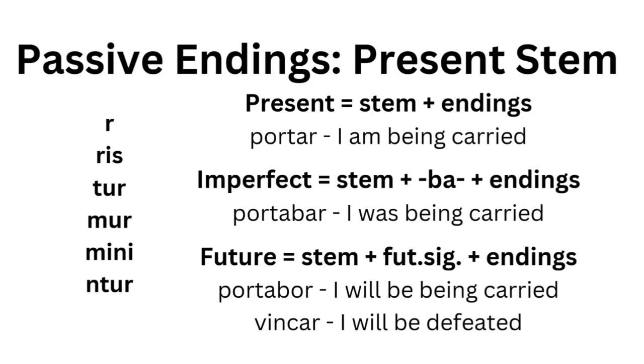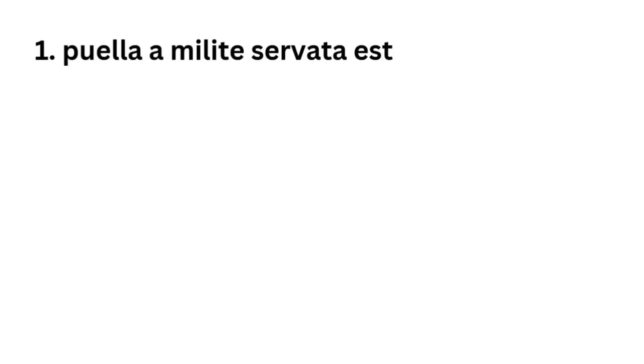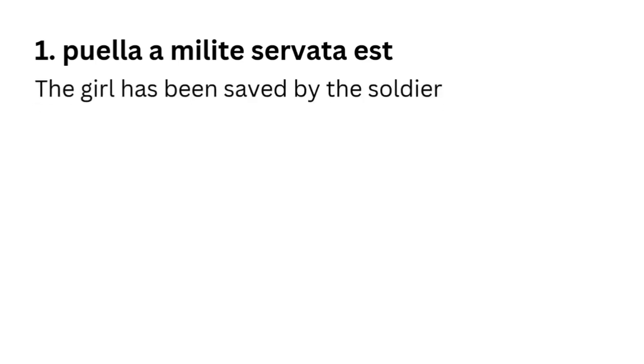So these are the ones that use the present stem, but I said there were also ones that use the perfect stem. So let's have a look at those now. Puella a milite servata est. The girl has been saved by the soldier. This is a perfect passive verb. I've used my fourth principal part, servata, and then the present tense of the verb to be, est. They squish together and they become a perfect passive verb.